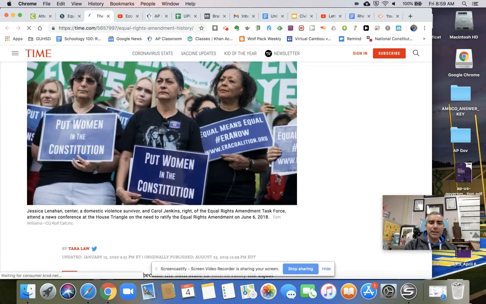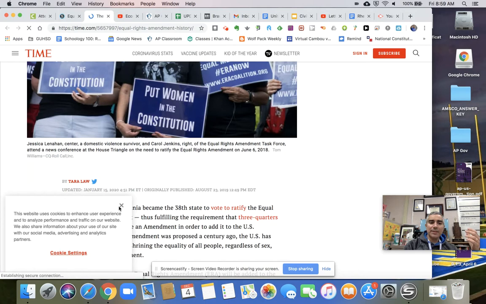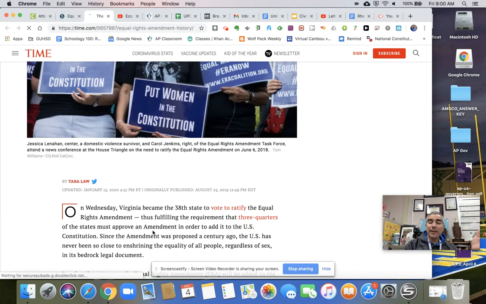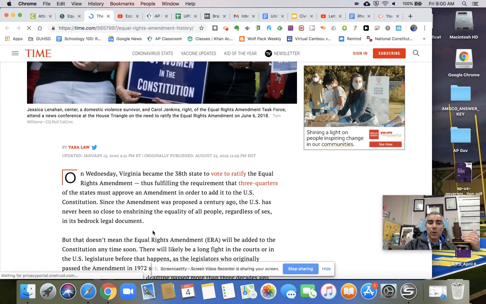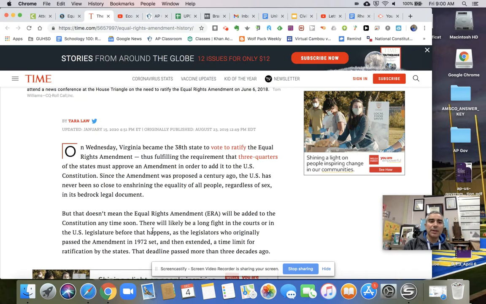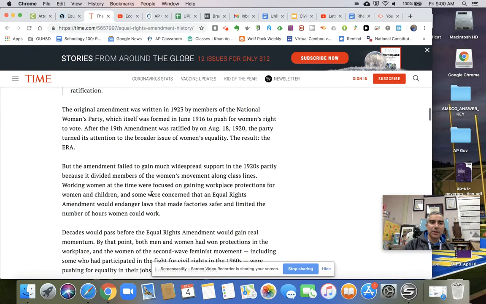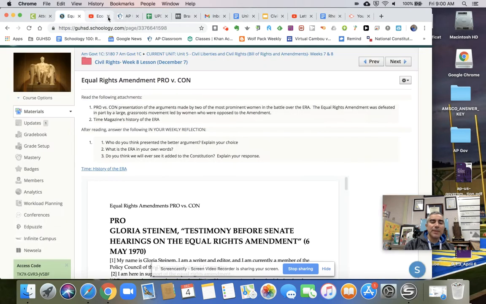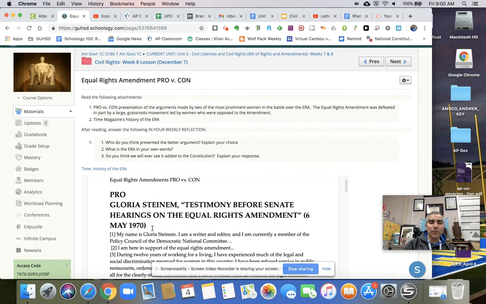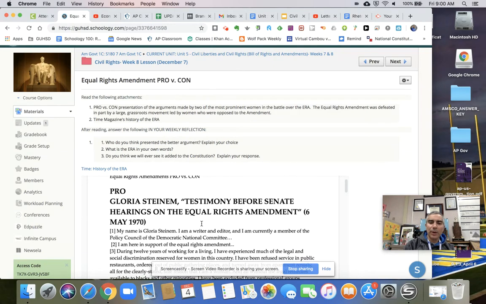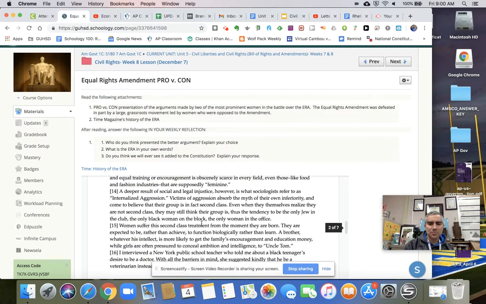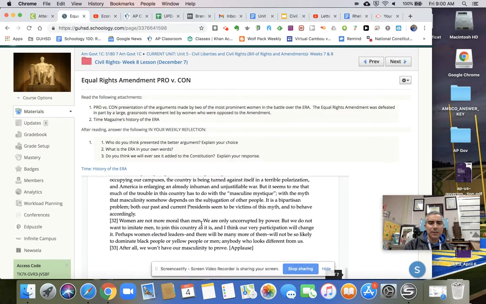One of the things that actually ended up preventing the Equal Rights Amendment from passing was the work done by women to stop it from passing. And so there's interesting political dynamics there. So you're going to get a little history of it from Time Magazine. Then you're going to look at a pro versus con. So you're going to get Gloria Steinem, her testimony on the Equal Rights Amendment in 1970. That's the pro.